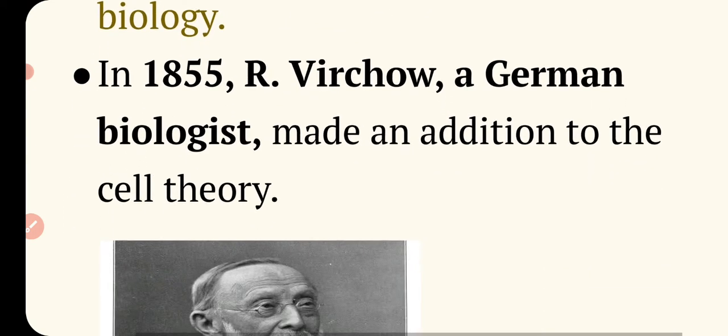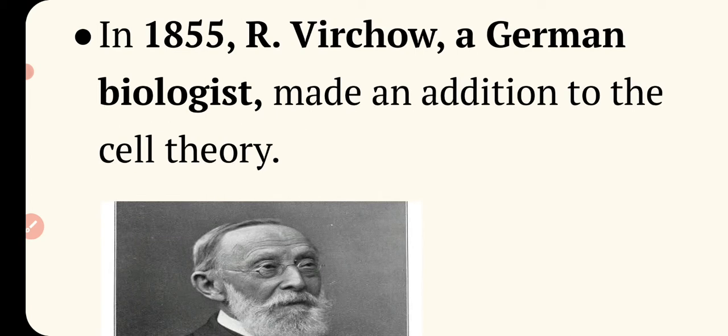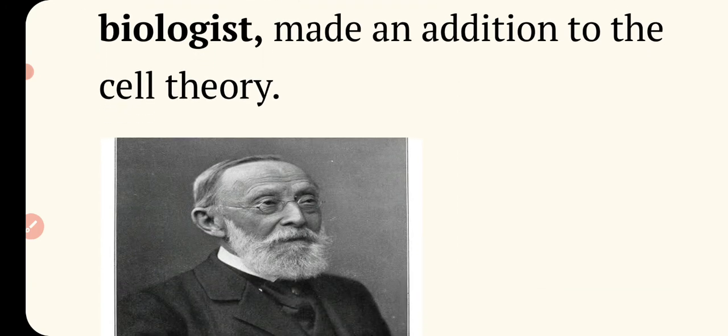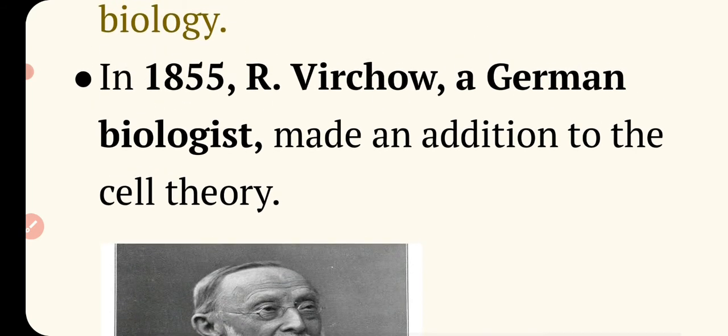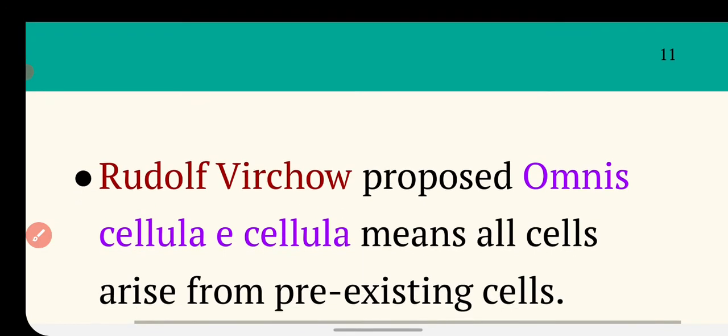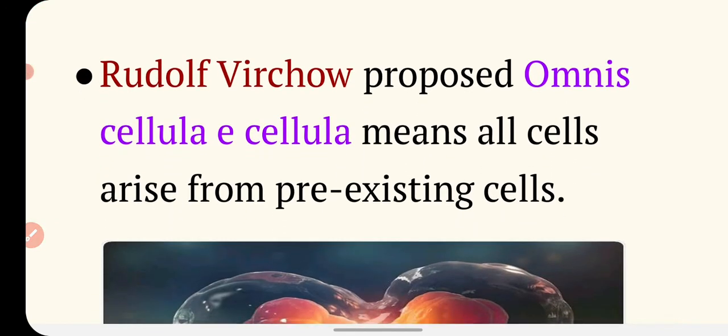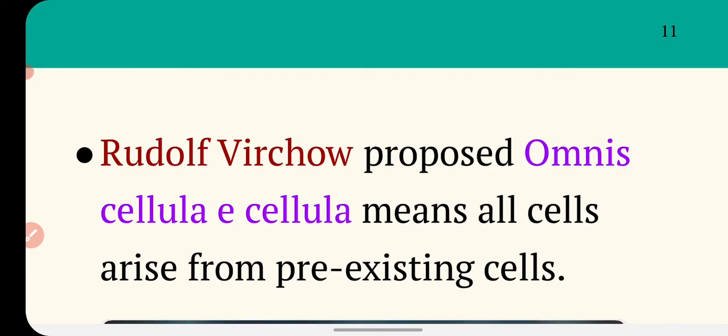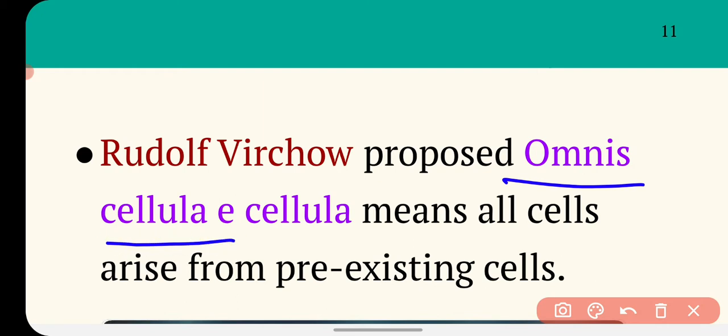Now in 1855, another scientist named Rudolf Virchow, a German biologist, made an addition to the cell theory. He was also studying living organisms, and in 1855 he added a sentence to the cell theory: omnis cellula e cellula.